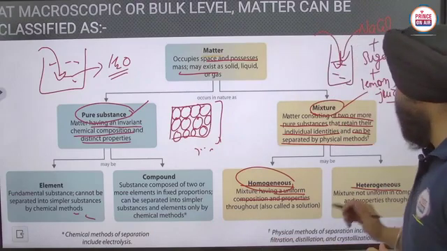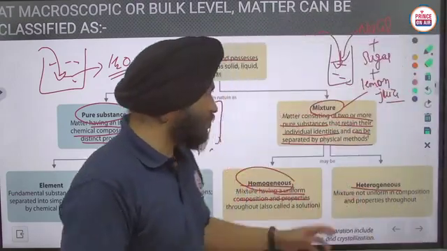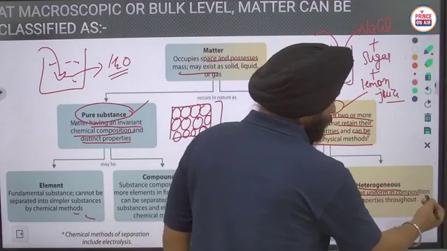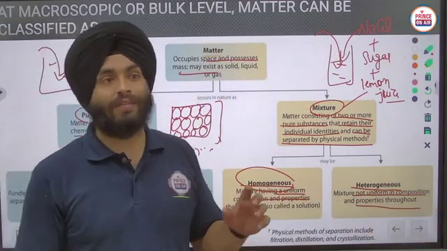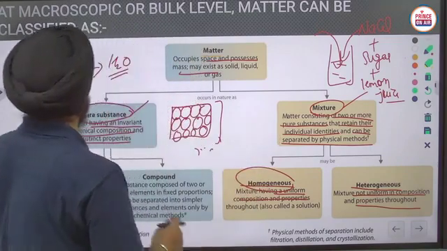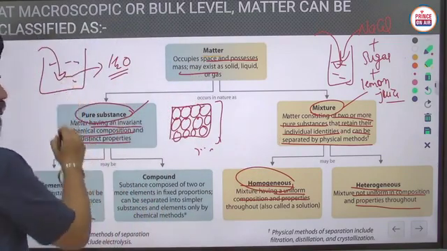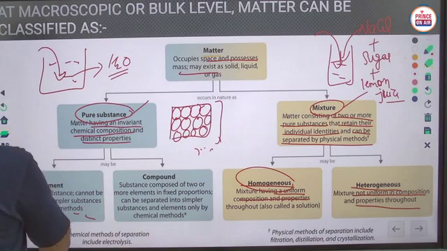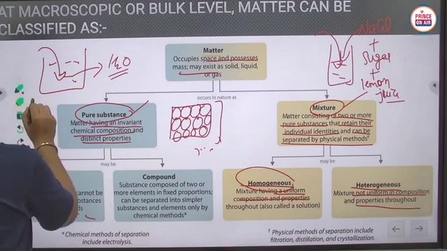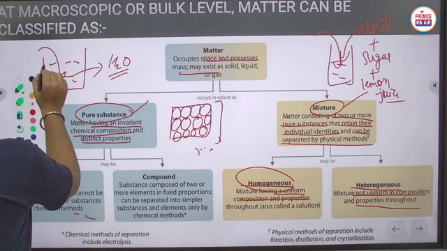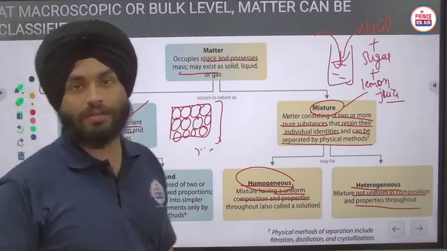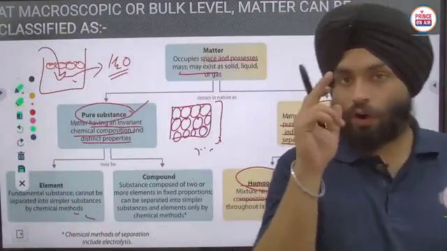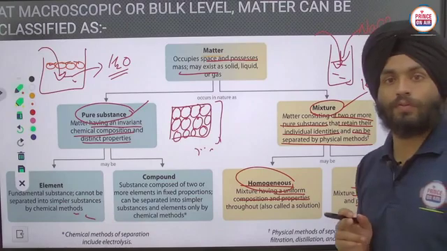okay. In a heterogeneous mixture, the mixtures are not uniform in composition and properties throughout, meaning they have a separate layer. For example, in water, if I have some oil layers over it, those oil layers or oil drops will form a separate boundary from the water.